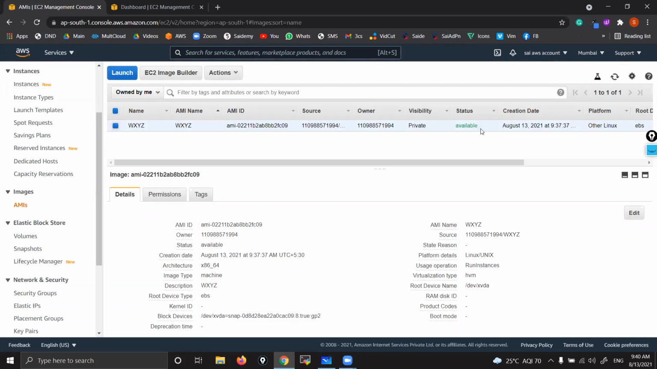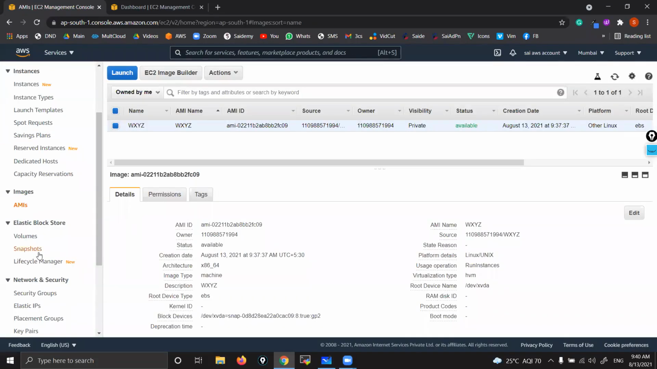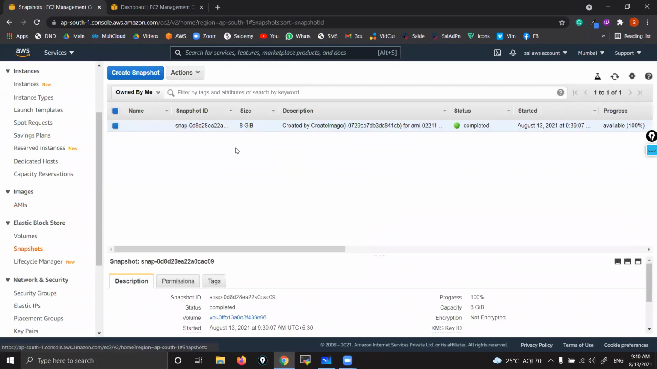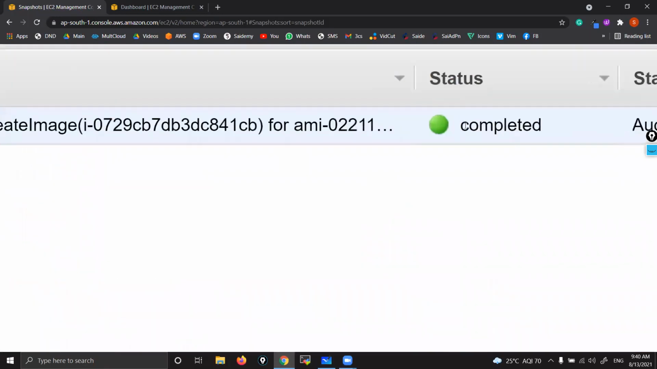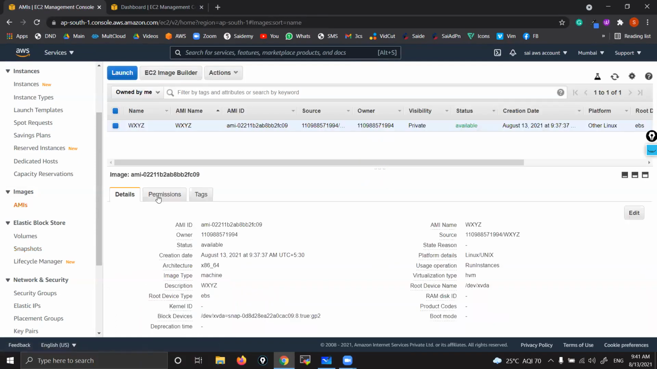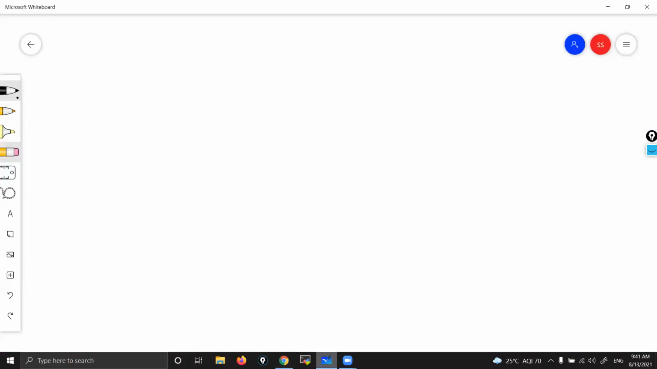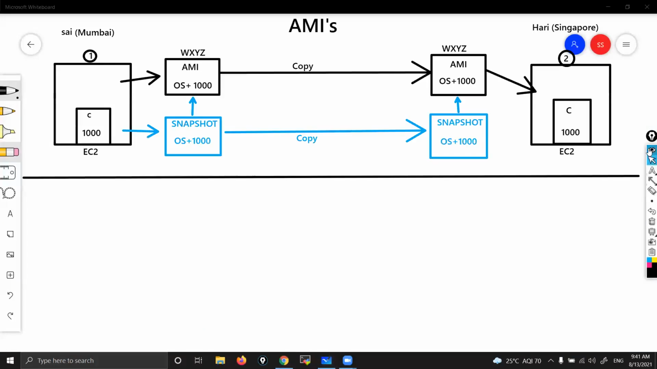Yeah, it is available. Now you can see it is ready, right? Okay, now go to snapshots. What is this? You can see snapshot got created. For that also, let me give the same name. Okay, so that is how. So see, front end we created only AMI, direct image we created, but back end you can see one snap got created. That is how actually it works. Okay, that is fine.